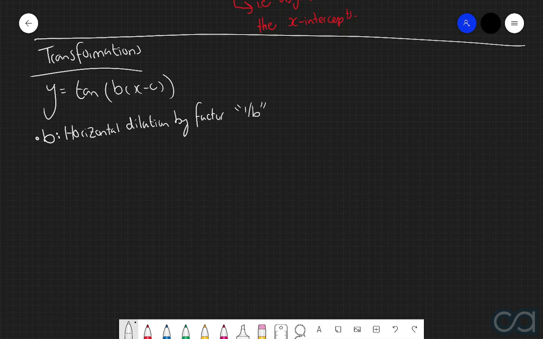And now, because we know that the basic tan function has a period of pi, then we know that the period of the general tan function is going to be pi divided by b. So once again, you should notice a similarity here between this and the effect of b on the sine and cosine waves. When we consider the sine and cosine waves, we know that the period is given by 2 pi over b, but that's only because sine and cosine have a period of 2 pi, whereas tan has a period of pi. And then secondly, c induces a horizontal translation by c units.